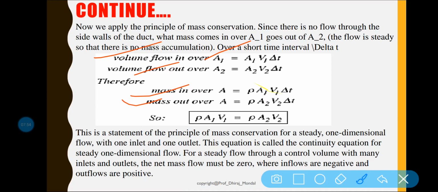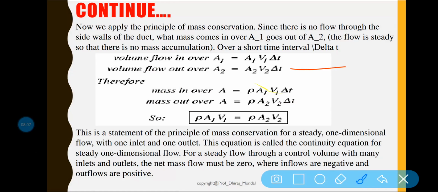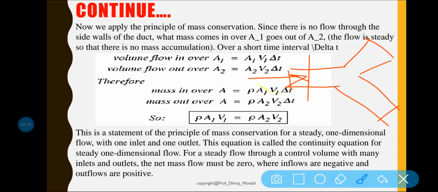Okay, now if you know the continuity equation, then with the help of this equation you can easily solve some numericals. Let us consider this is a pipe, and in this pipe the cross sectional area is a1 and v1 is the velocity. Now the water is flowing in pipe 2 and pipe 3 also, 1, 2, 3.